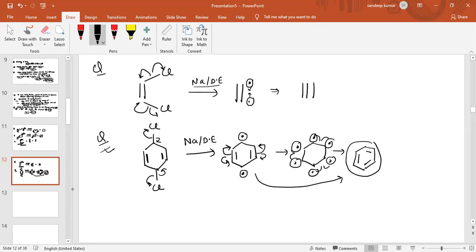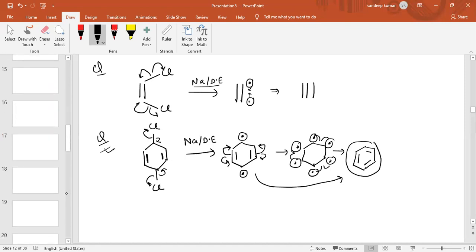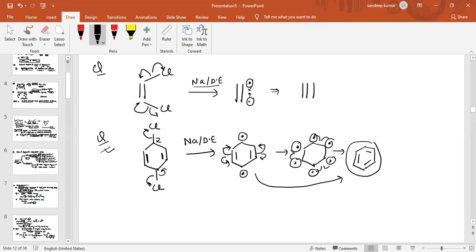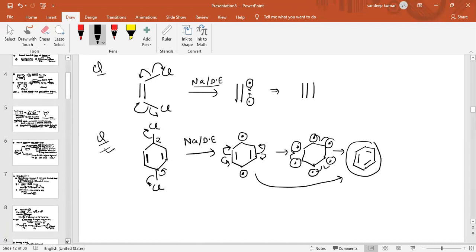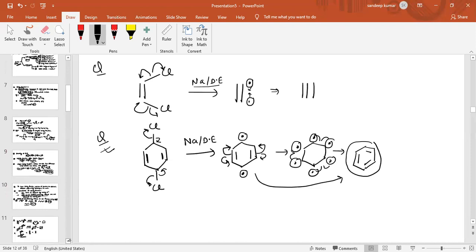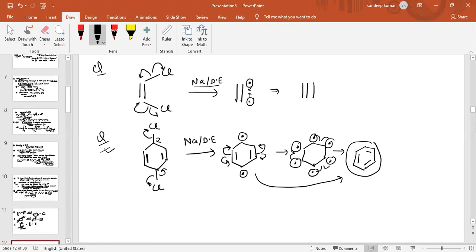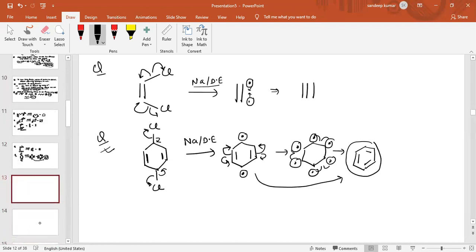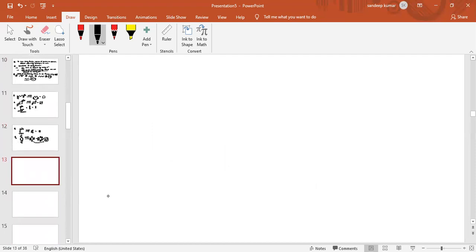Now we are going to discuss our next reaction, which is the Fittig reaction. So we are going to discuss preparation of alkane by using the Fittig reaction.